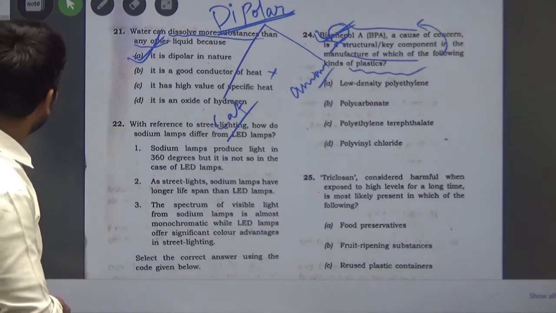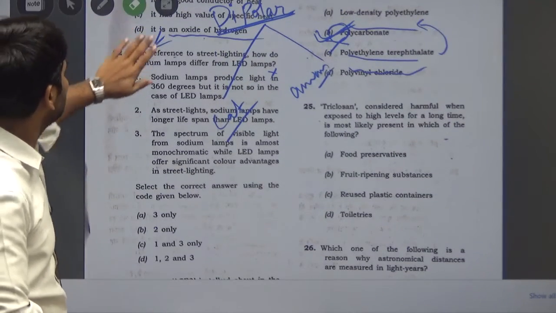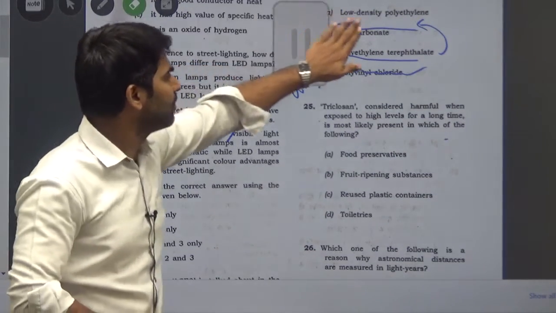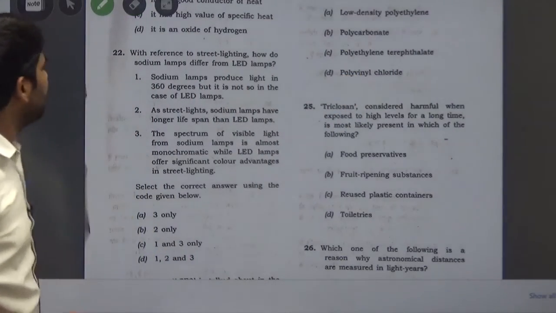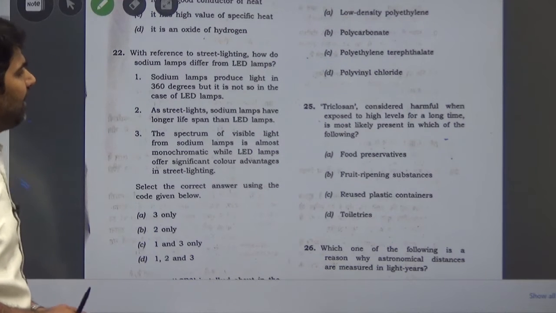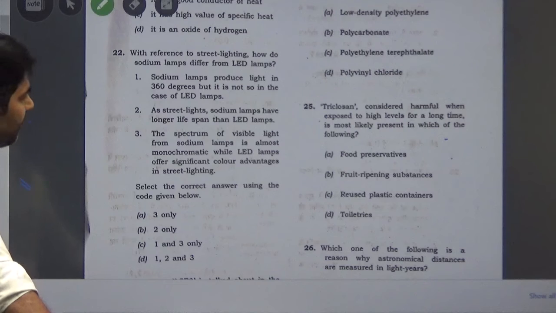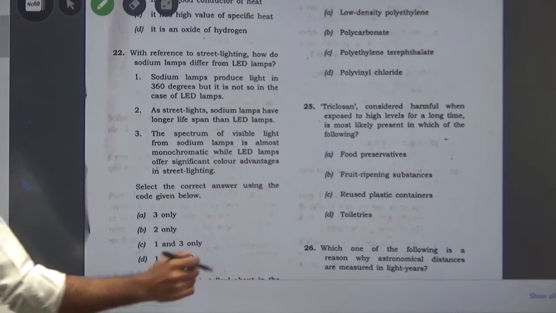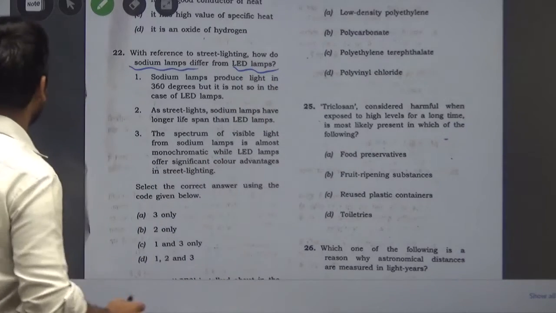Now question number 22 is about sodium lamps and LED lamps. With reference to street lighting, how do sodium lamps differ from LED lamps?